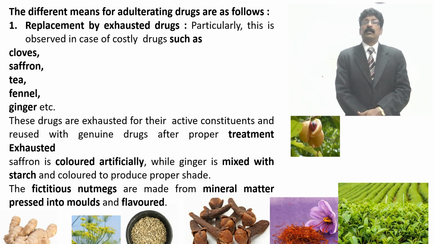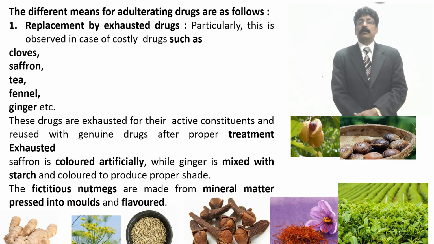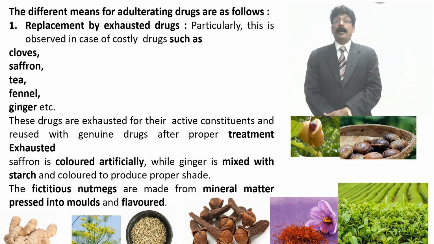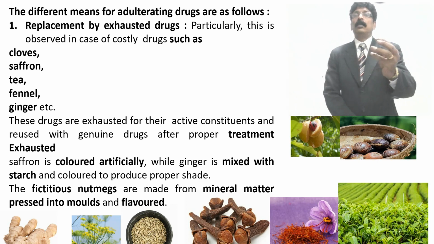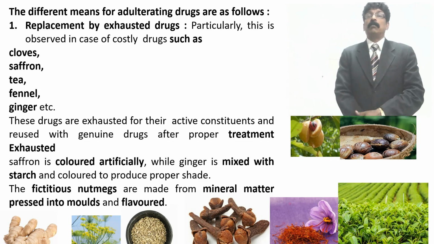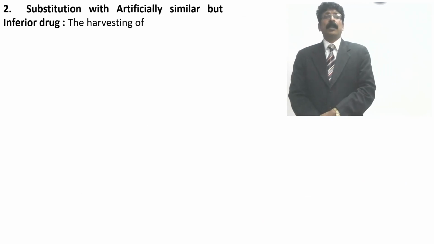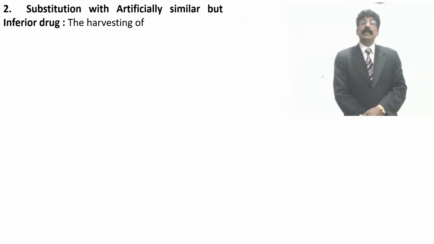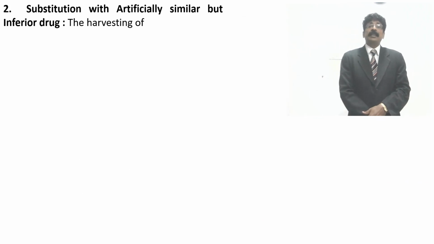This is the nutmeg. Adulteration is also done like a mold, of the same shape as nutmeg, also sold in certain places. That is adulteration.